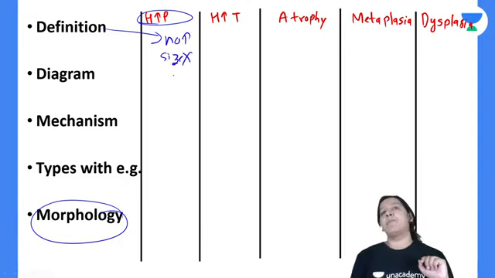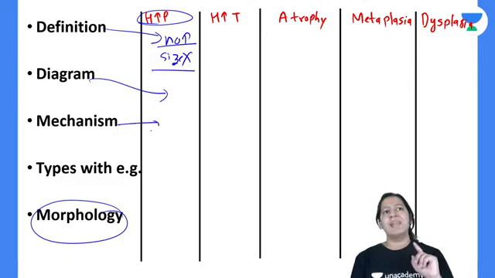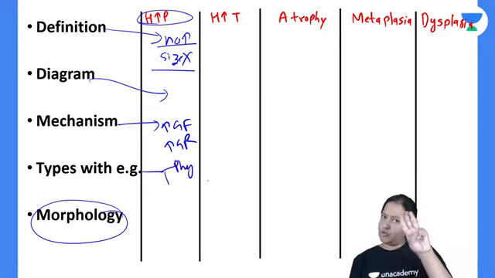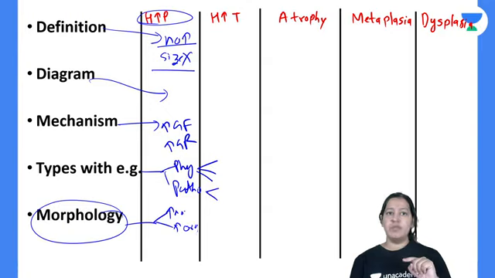You have to write the negative finding also in the exam. It is increase in number of the cell, not the size of the cell. Write both. Diagram, you can make the diagram. Mechanism, it is due to increase in growth factor and growth factor receptor. That is the mechanism. Examples, there are two types. Physiological, I have taught you three examples, and pathological, I have taught you two examples. So write three examples here and two examples here. Morphology: increase in number, increase in organ size due to increase in number, and increased mitosis. These are the three things morphologically you can see. Give me a thumbs up.